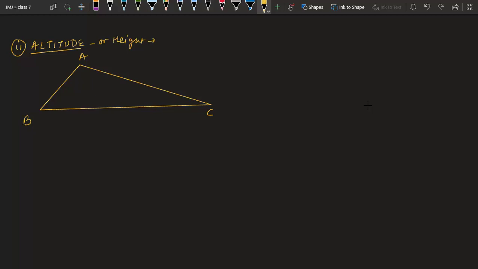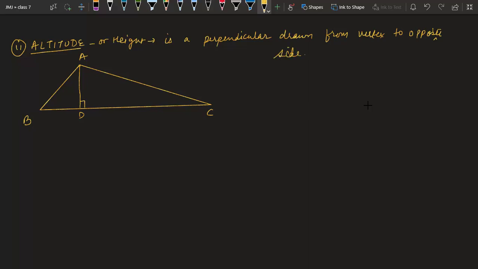Okay, so let us see what is the perpendicular. So whenever you draw a perpendicular from a vertex to its opposite side like this at 90 degree, this AD is known as altitude. Okay, so altitude is a perpendicular drawn from vertex to opposite side.